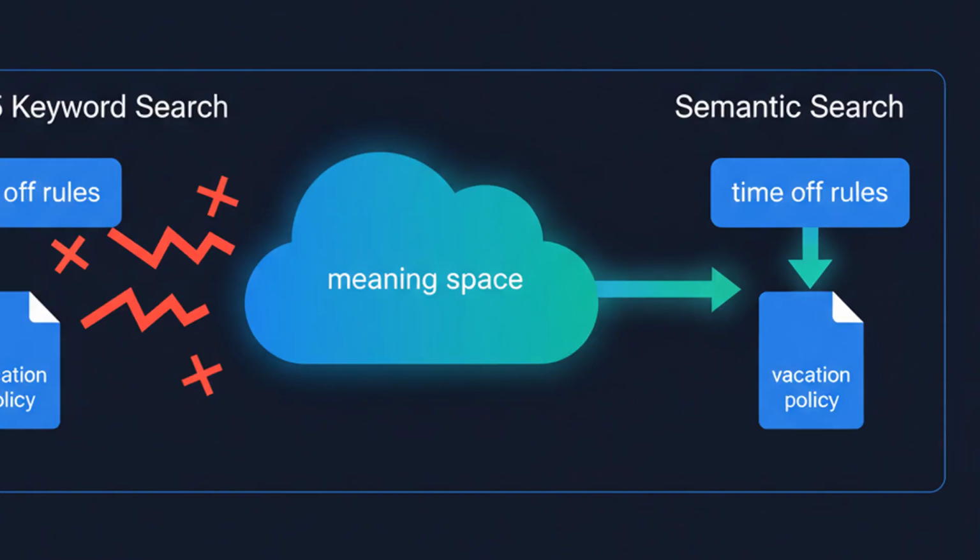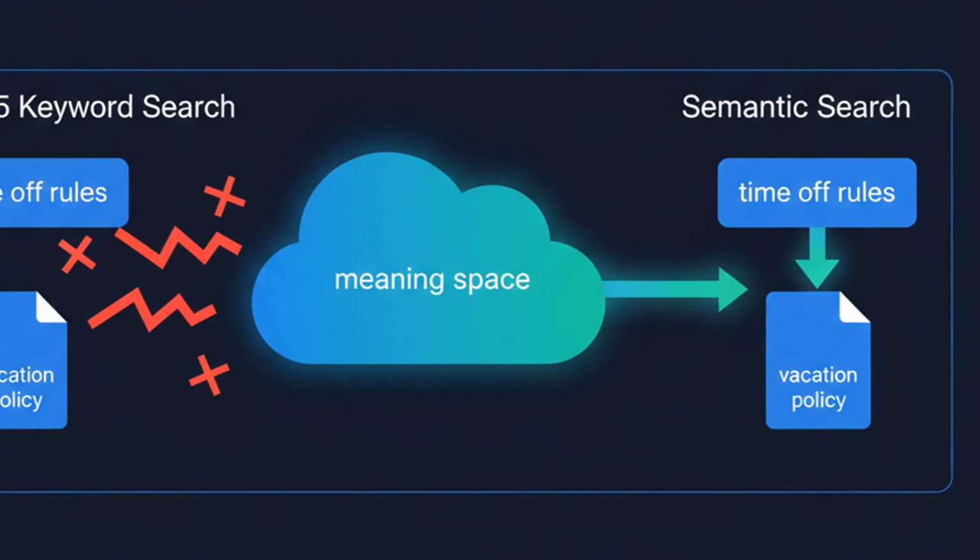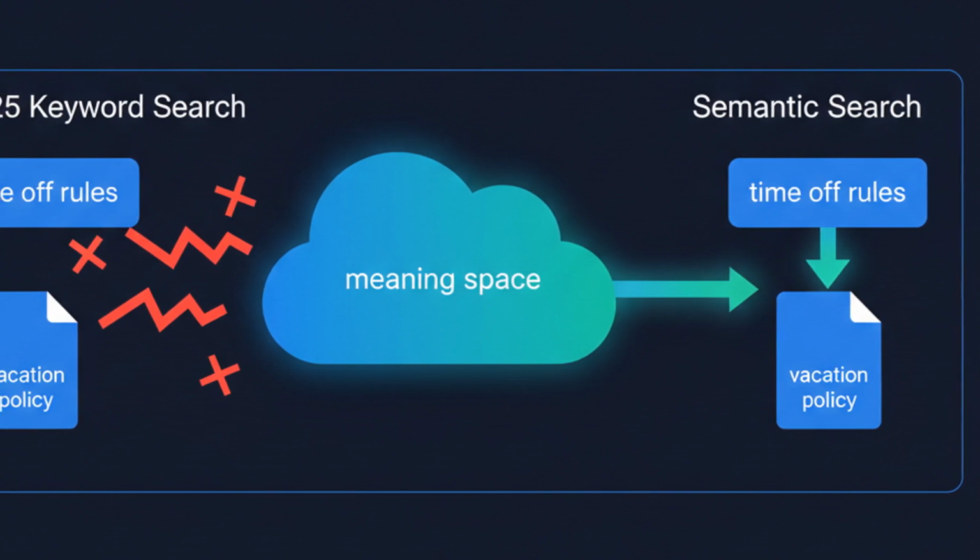Let's be precise about what's broken. Classic enterprise search runs on inverted indexes and BM25 scoring. Elasticsearch, Solr, the usual suspects. They rank documents by term frequency and rarity. That's brilliant for exact match queries, but it has zero notion of meaning.